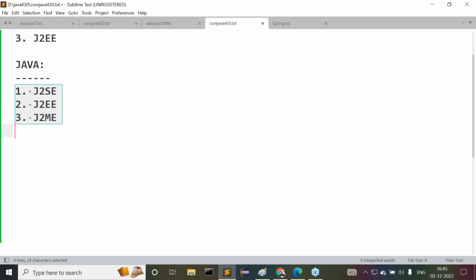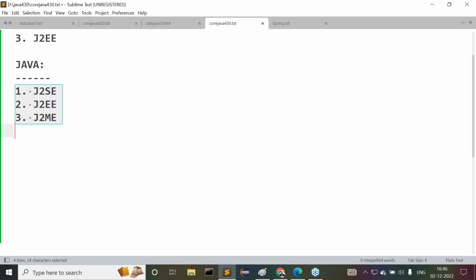Understand it clearly. Initially, Java was provided by Sun Microsystems. Later on, Sun Microsystems handed over the total Java programming language to Oracle Corporation. Now, Java is available with Oracle Corporation.